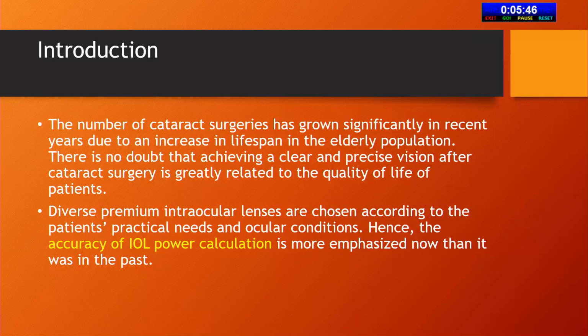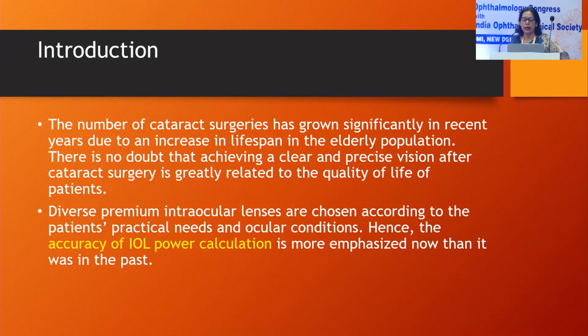The number of cataract surgeries has grown significantly in recent years because of increasing lifespan and a more elderly population, and that's why we need a clear and precise vision after surgery to improve the quality of life of the patients. Now, diverse kinds of premium IOLs are used, so the accuracy of IOL calculation becomes very important.